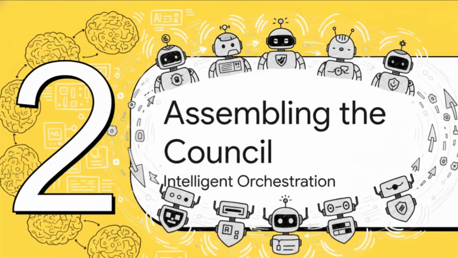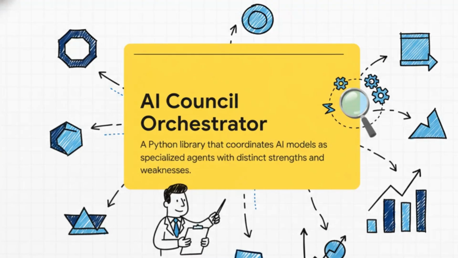Okay, so if the single model approach is flawed, what's the alternative? This is where we start assembling the AI Council. And look, this isn't just about throwing more models at a problem. It's about intelligent orchestration. It's about creating a team where each specialized AI agent gets to play to its unique strengths. So, what is the AI Council Orchestrator?